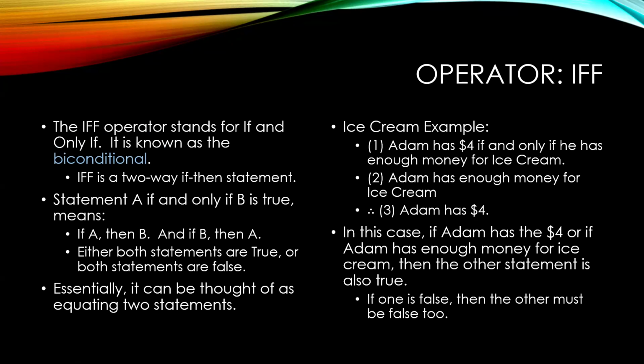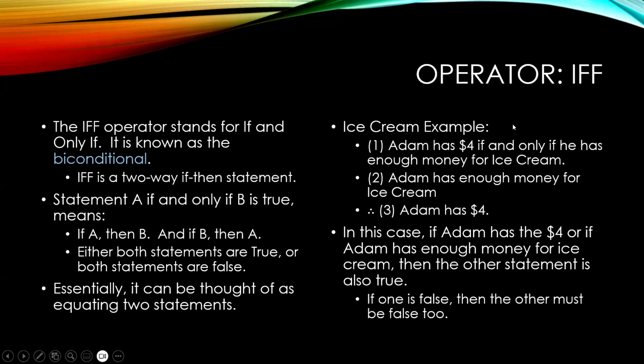And so this is a two-way if-then statement. And so statement A, if and only if B is true, means if A, then B, and if B, then A. So either both statements are true or both statements are false. It's impossible for one statement to be true and one statement to be false. We can even think of this as equating the two statements. Wonder if we could even form an equivalence relation.